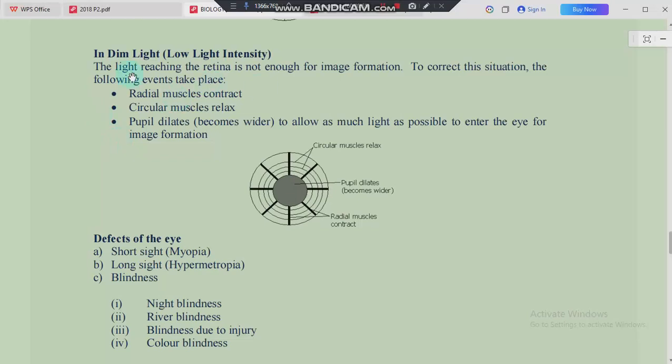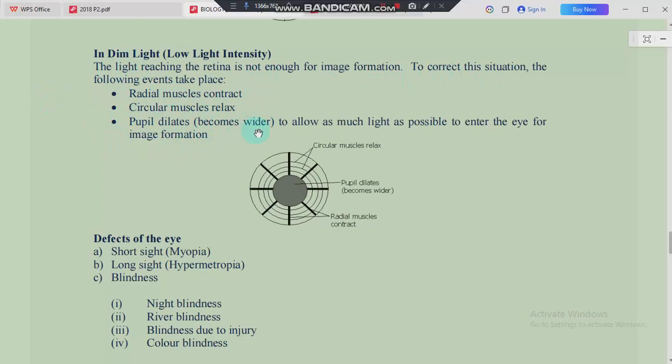Then let's talk about dim light, or low light intensity. What happens is that the light reaching the retina is too little for image formation. So to correct this situation, the radial muscles are going to contract, the circular muscles are going to relax, which is quite the opposite, and the pupil needs to dilate, which means it has to become wider.